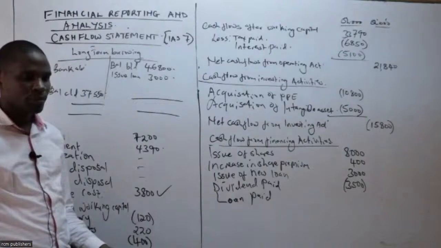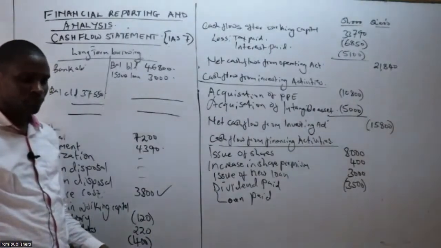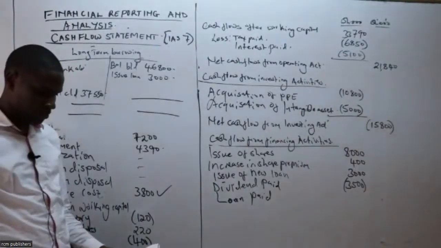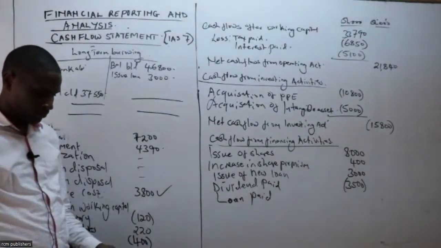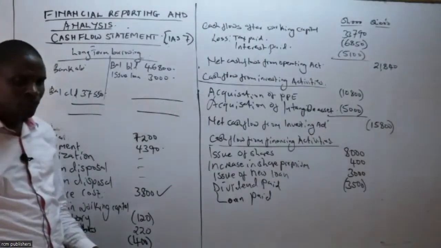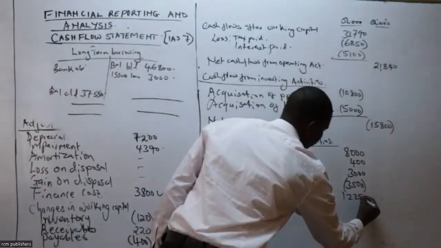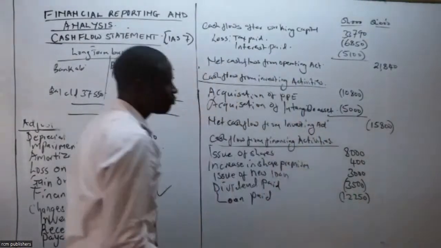How much are you getting as the balance there? 12,250, that will be an outflow.